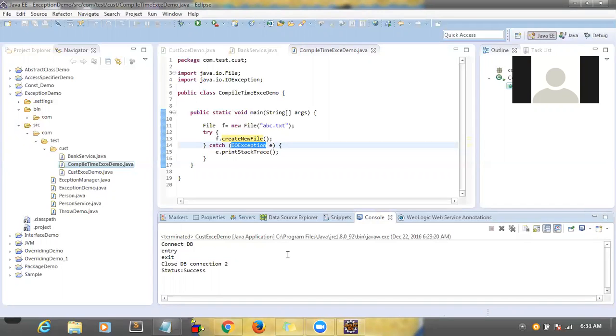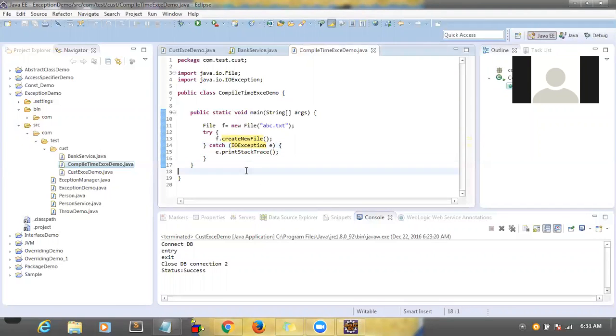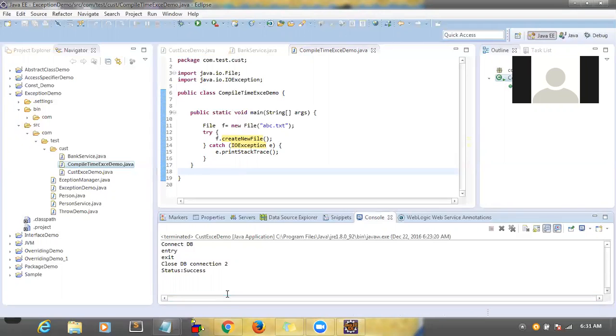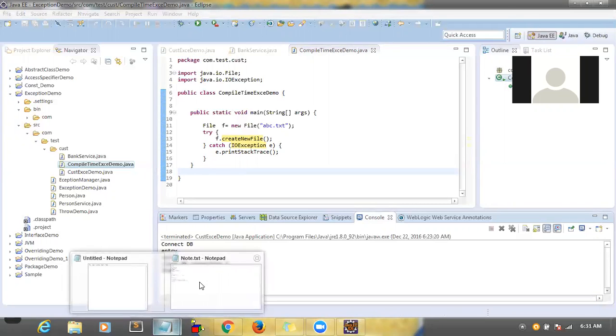An error occurs due to some external system, because the RAM is not able to support your program. That is external, not part of your program. So that is one example of an error, not an exception.